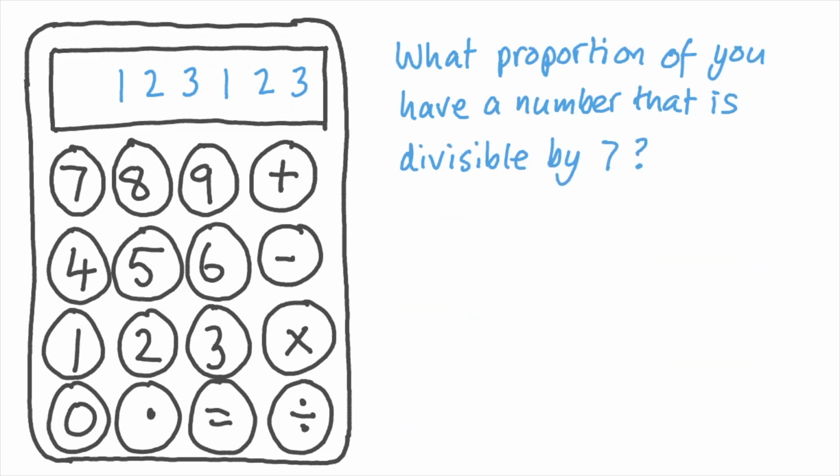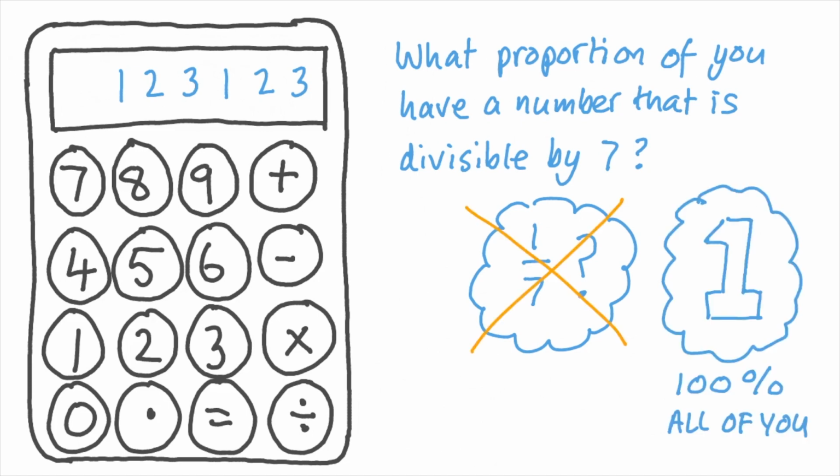But what proportion of you will have a number that's divisible by 7? Is it a seventh? Well, try dividing your 6-digit number by 7. Is the answer a whole number? I bet it is for all of you. So that proportion is 1. 100%. All of you have a number that's divisible by 7.